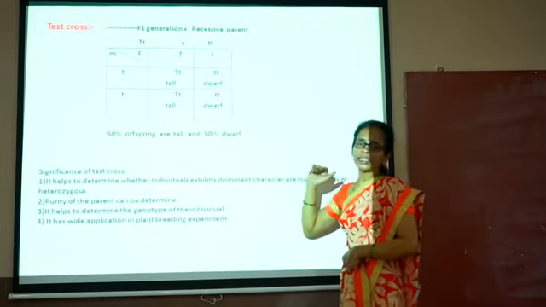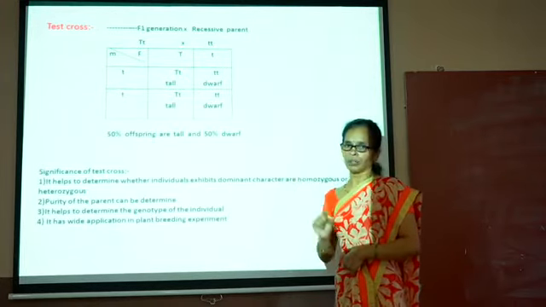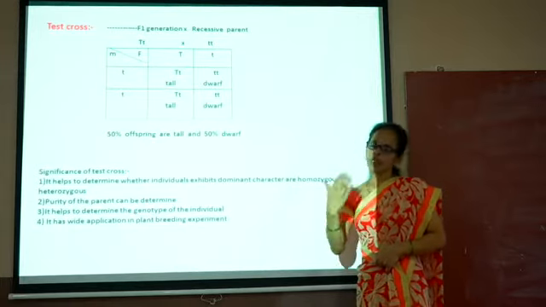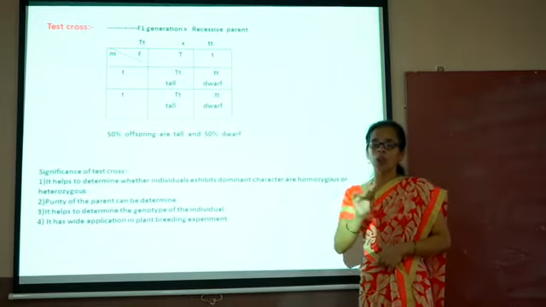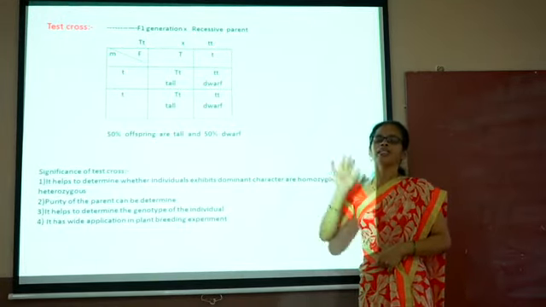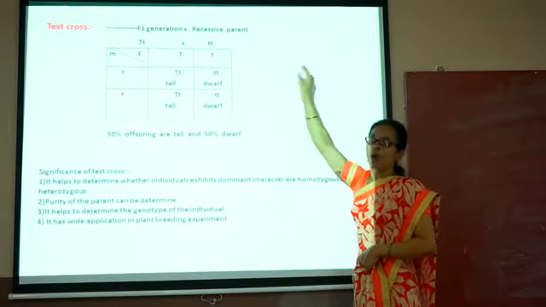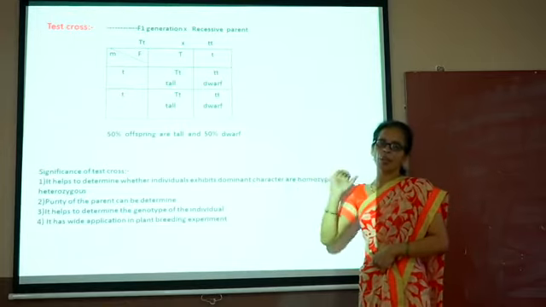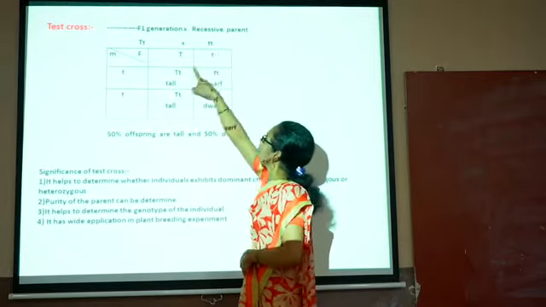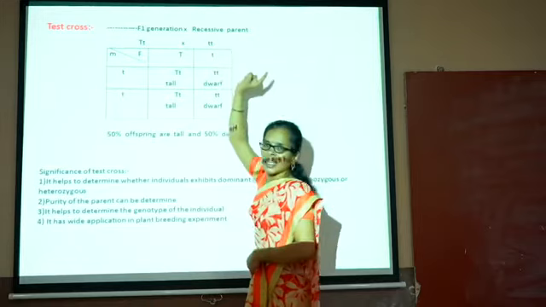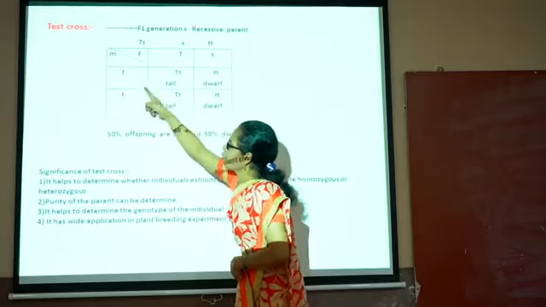Now the test cross. What does the test cross say? The F1 generation is crossed with the recessive parent. As I said, in back cross we cross with any one of the parents, the dominant or the recessive. But in test cross only the F1 hybrid is crossed with the recessive parent. It is a back cross also, but in test cross only the recessive parent is used. How does it take place? The capital T small t, that is the F1 hybrid, is crossed with the recessive parent, that is small t small t. We arrange them in a Punnett square.